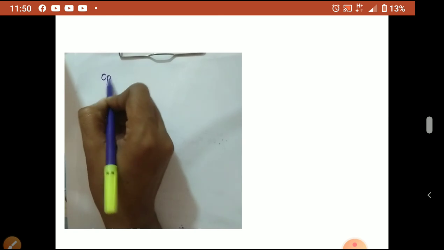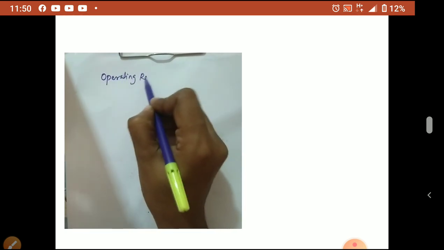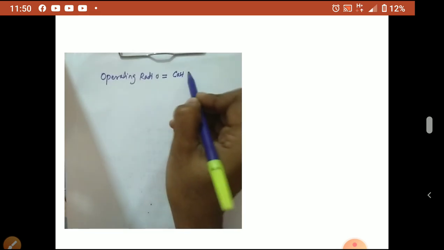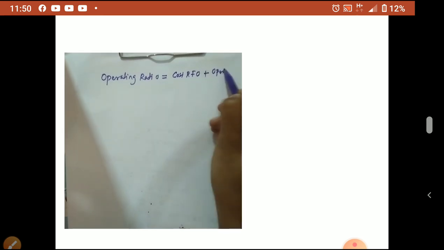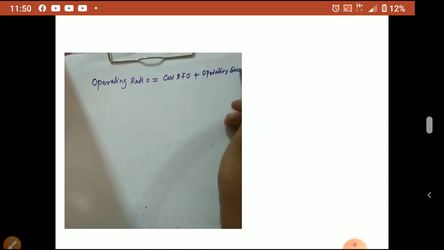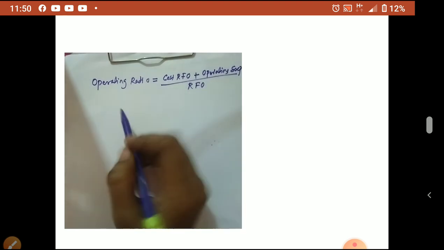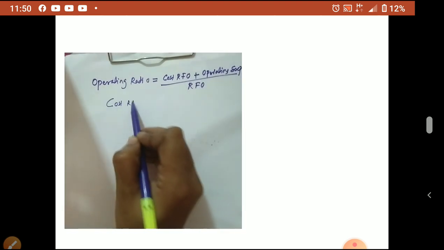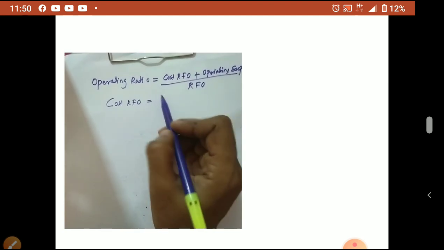Operating ratio equation: operating ratio is equal to cost RFO plus operating expense divided by RFO. First you write what is required in the equation. Cost RFO is given in the question, 1,50,000.